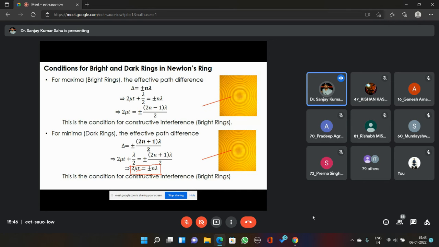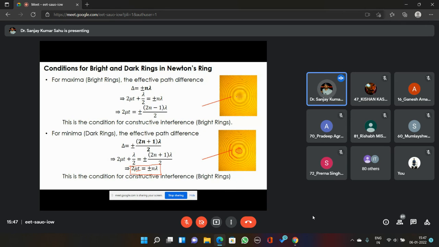Beyond the central fringe, which comes from n equals 0, for n equals 1 you will get this ring. This is called the first order dark ring. For n equals 2, you will get this ring, that is called the second order dark fringe, and so on. For n equals 3, you will get the third order dark ring, and so on.